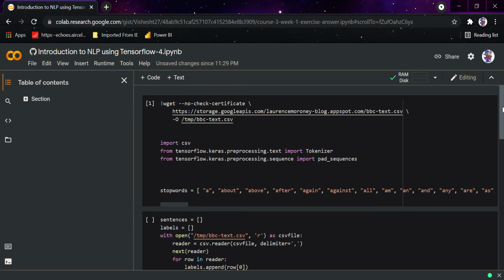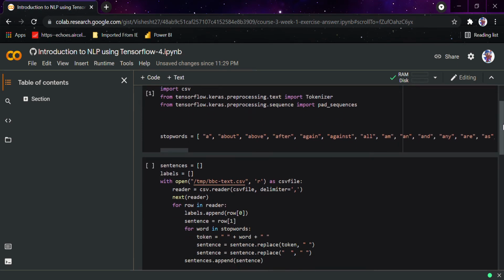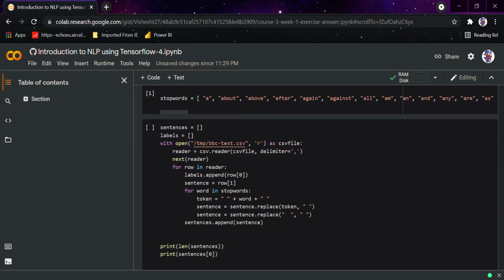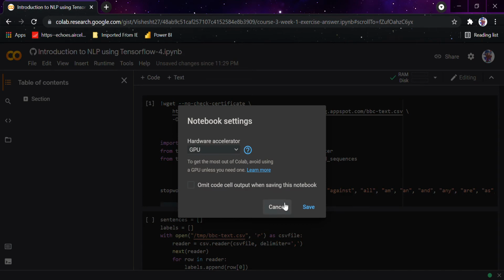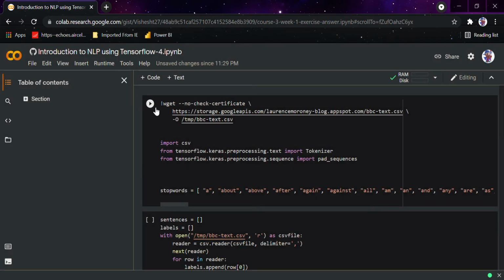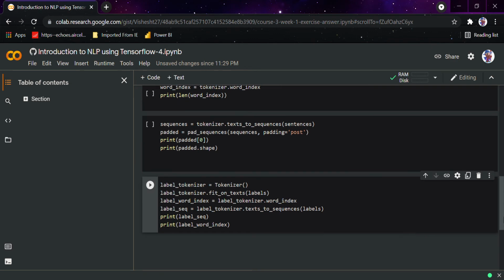So hi guys, today we would be doing another notebook on Introduction to NLP using TensorFlow. This is part 4, and in this we are going to study the latest dataset that I am using here, that is the BBC News dataset. Basically, in this dataset there is a lot of news available from BBC. I hope you all must have seen one or other channel of BBC in your life. So here we would be using the BBC News dataset to predict some of the available outcomes.